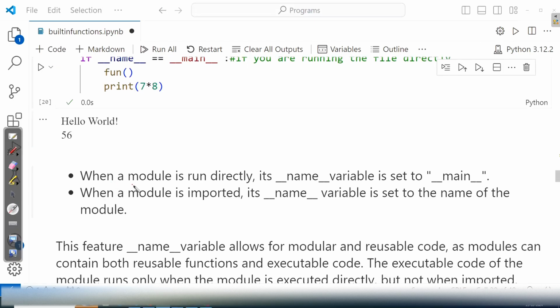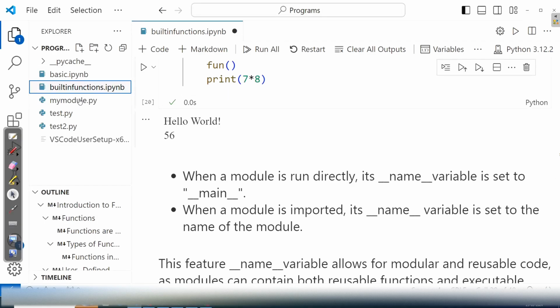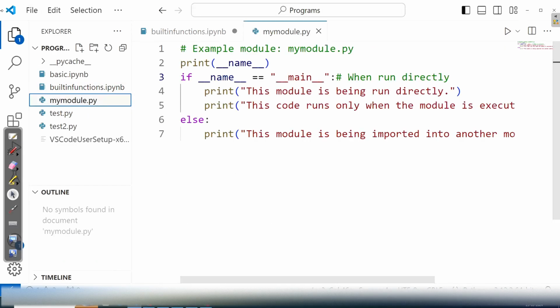See, my dear friends, when a module is run directly, its __name__ variable is set to the string literal __main__. But when a module is imported, its __name__ variable is set to the name of the module. To understand this, let me take a program. Now consider this program, my module.